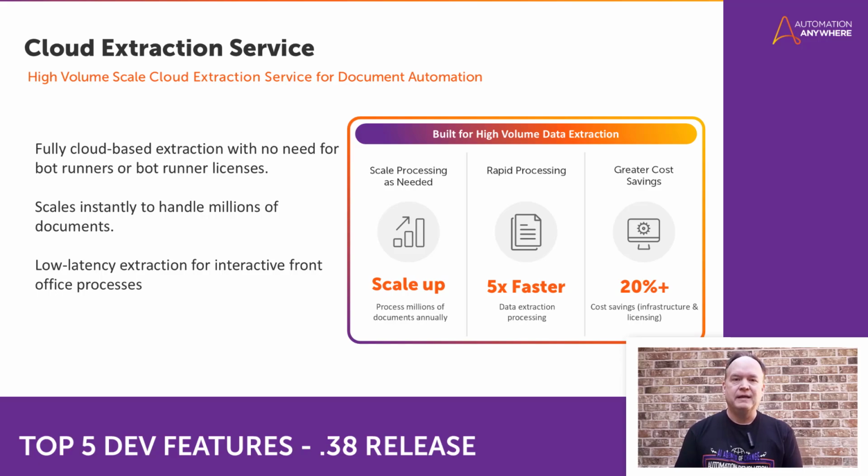And because it's cloud native, it delivers low latency, high-speed extraction, making it ideal for front office or real-time use cases. Overall, you can expect 5 times faster processing and over 20% cost savings compared to traditional setups, giving you scalability, speed, and efficiency all in one solution.